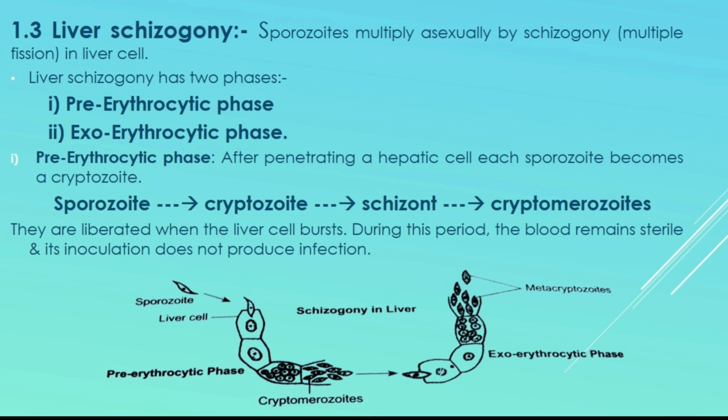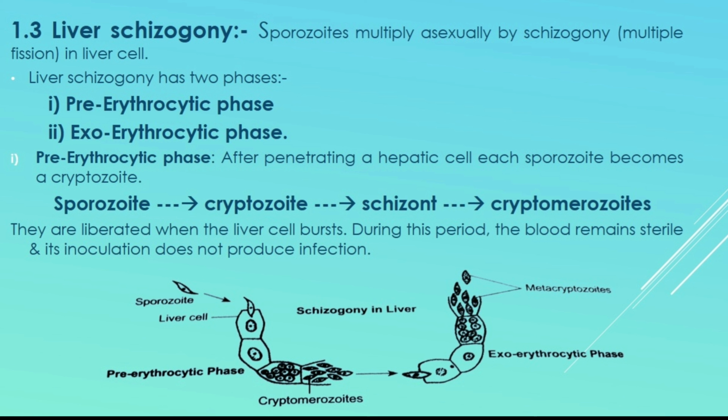Pre-erythrocytic phase: when the sporozoite enters the blood, it remains active for about half an hour and disappears from the blood circulation. Then it enters into the parenchymatous cell of liver with the help of the lytic enzymes from the apical cap. Sporozoites in liver cell grow in size and become spherical in shape, called the schizonts. The nucleus of schizont multiplies asexually, that is multiple fission occurs, and forms thousands of merozoites.